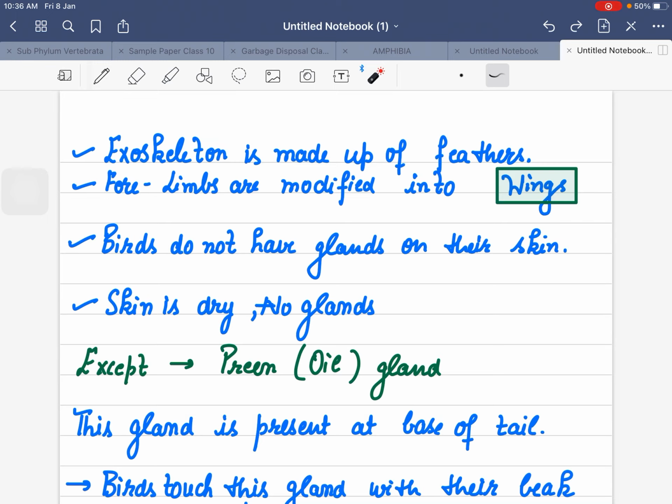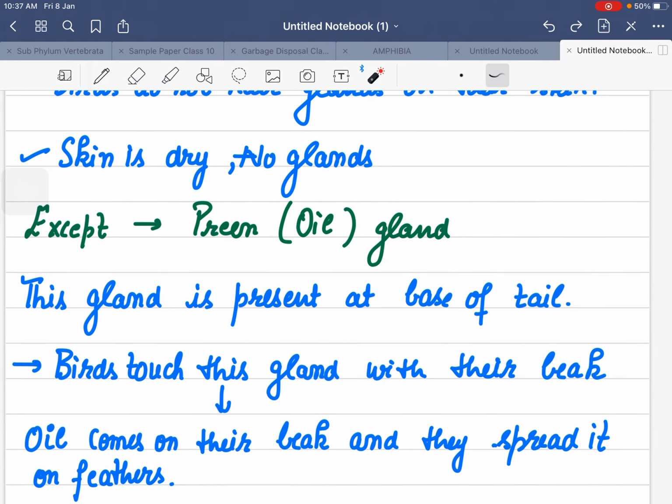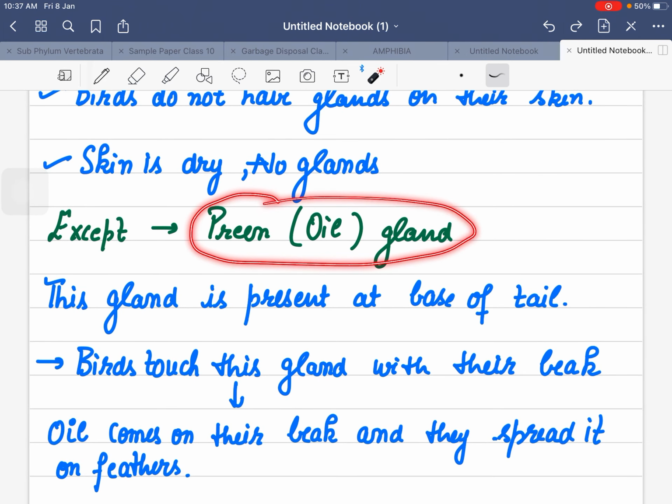Usually we said that birds do not have any kind of glands on their skin. What do you mean by that? When there is no mucus gland, the skin will definitely be dry, except one gland which is present in their skin, and that gland is the oil gland or preen gland.